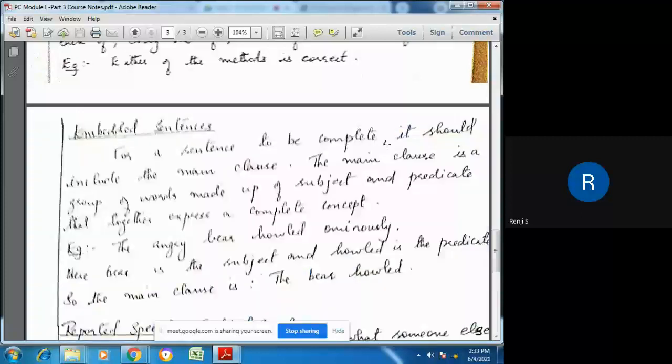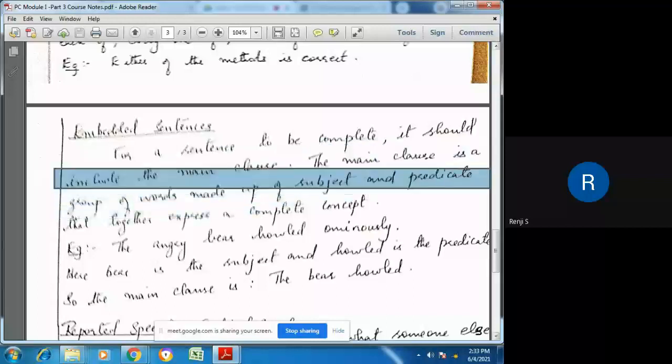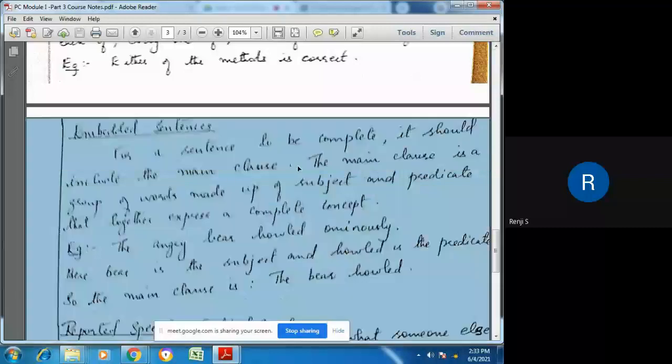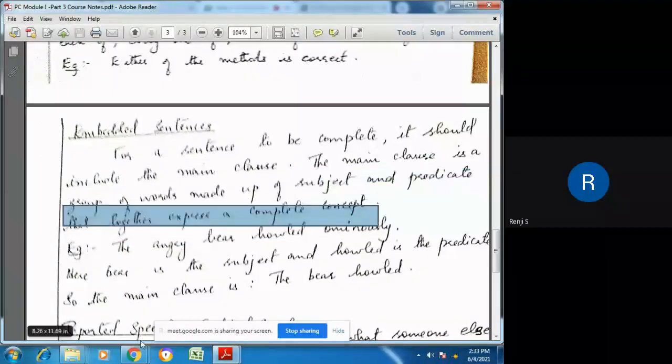For a sentence to be complete, it should include the main clause. The main clause is the most important clause that states the important point about a sentence. The main clause is a group of words made up of subject and predicate. Subject is what the sentence is about. Predicate is the part of the sentence that speaks about the subject. Together they express a complete concept.